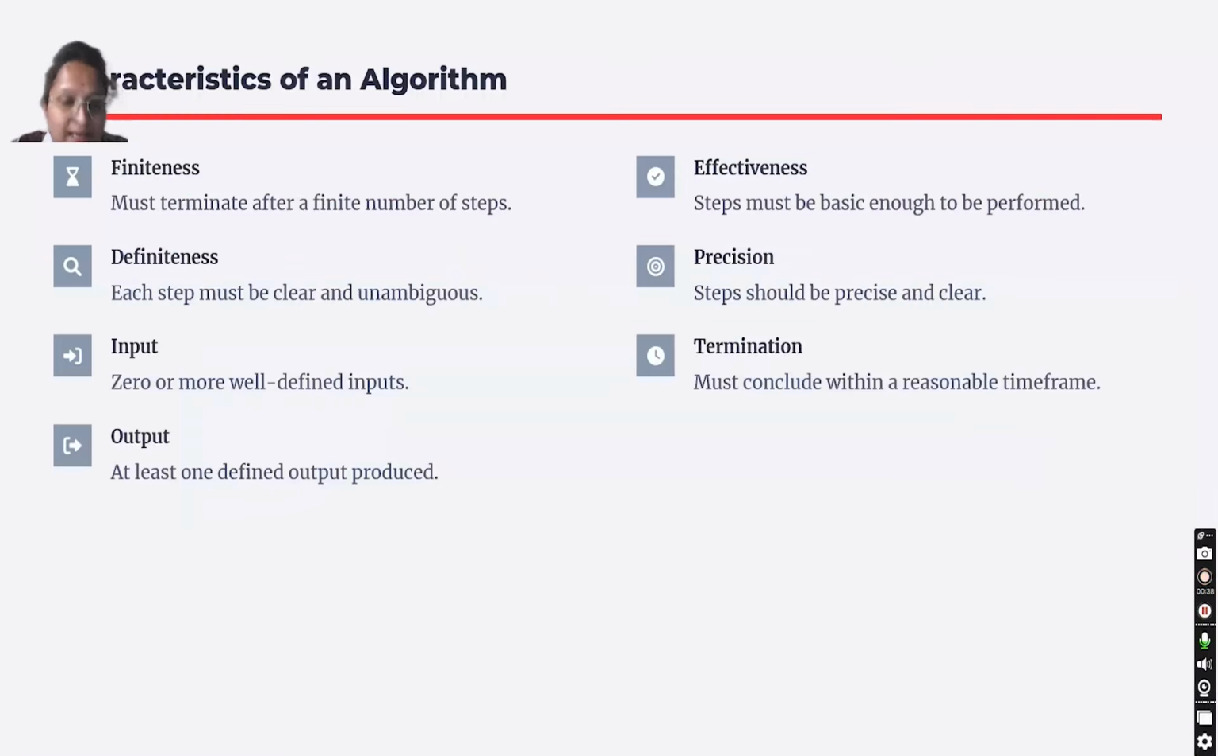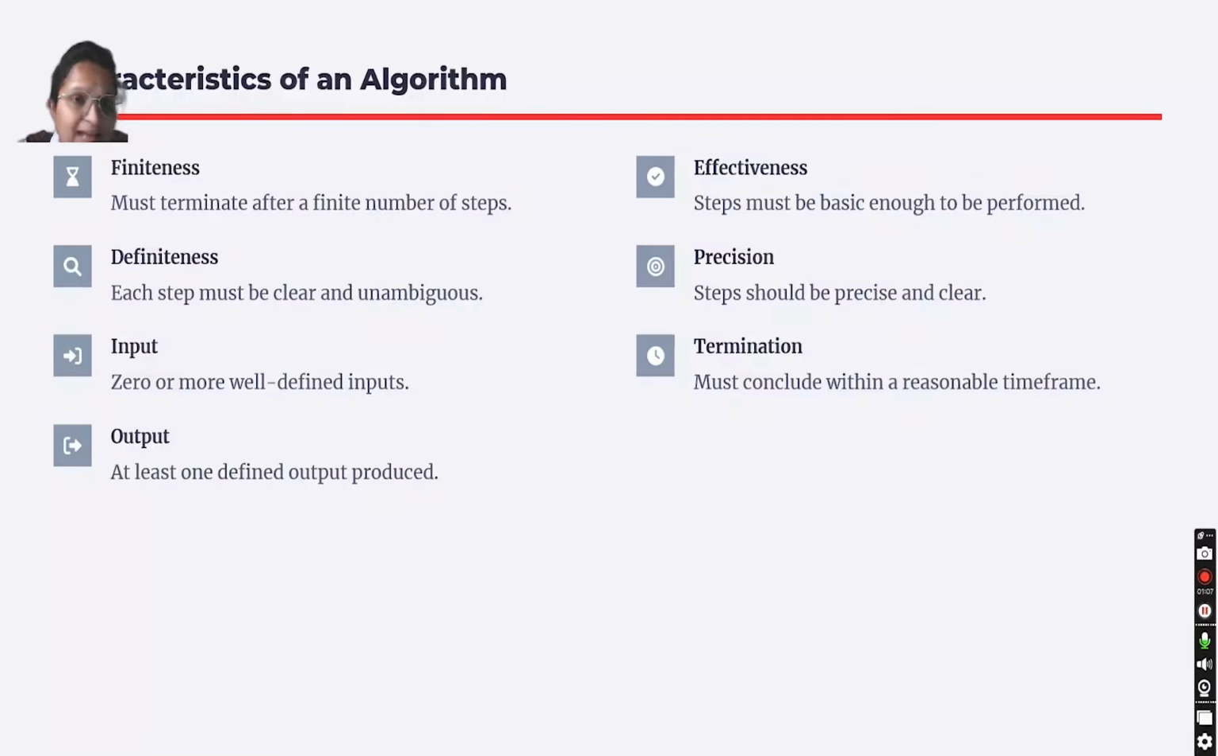So there are different characteristics of algorithm. Different characteristics include finite number of steps, no ambiguity, input can be 0 or more, output should be at least 1, must terminate after finite time, should solve a problem effectively, and steps should be precise and clear. So here the first point is finite number of steps. An algorithm should contain a finite number of steps.